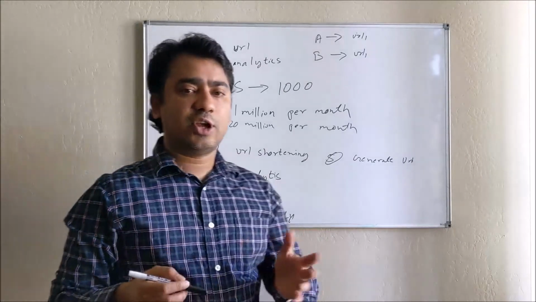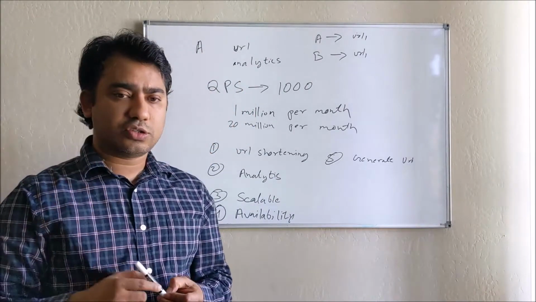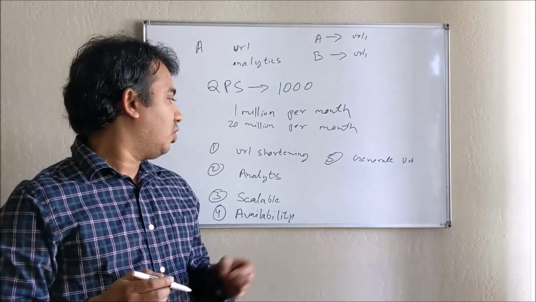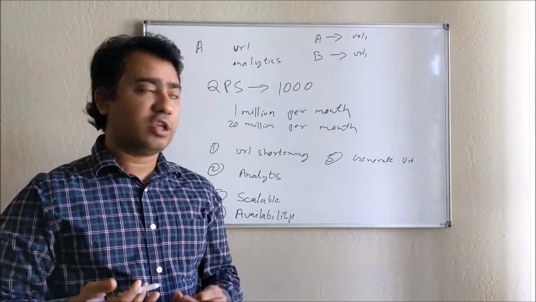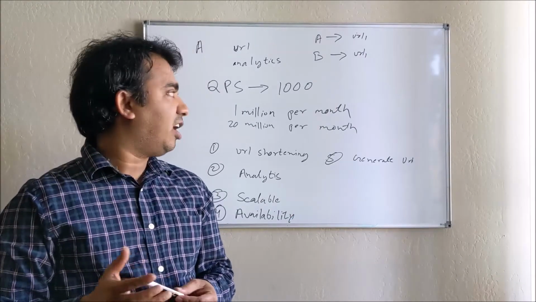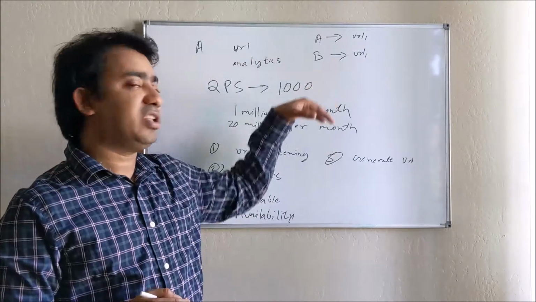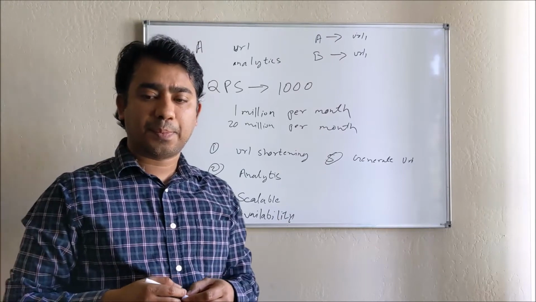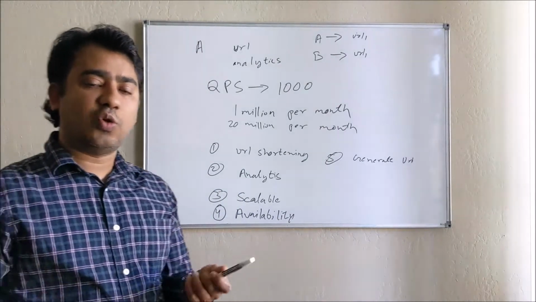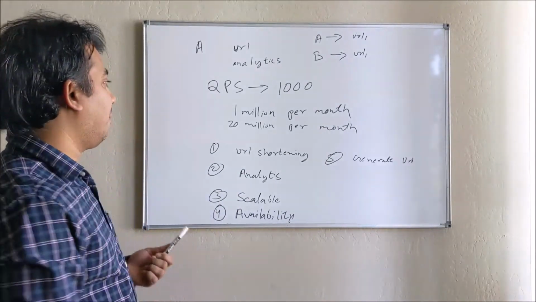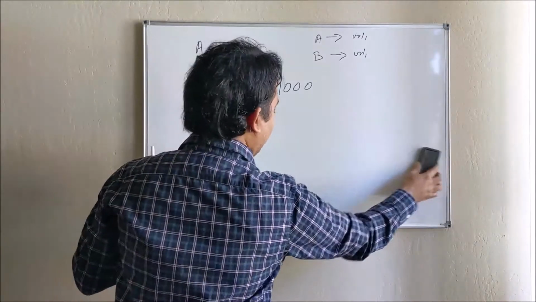So here we can start talking about two scenarios, two use cases. One is how we are going to generate the URL, and second is how we are going to store it in our data model so that we can meet this requirement. Okay, so let me start with URL generation.